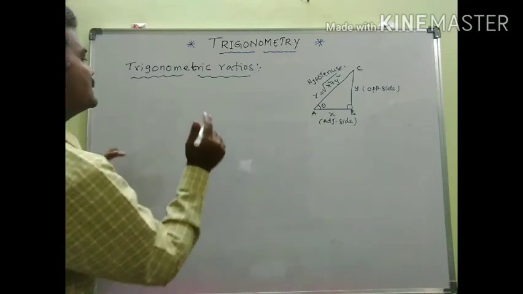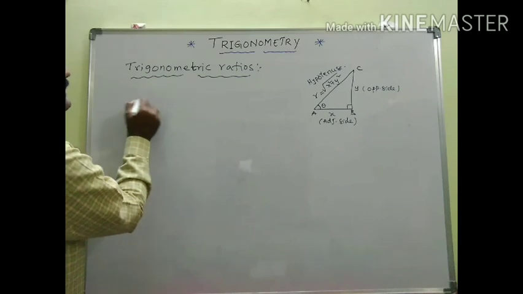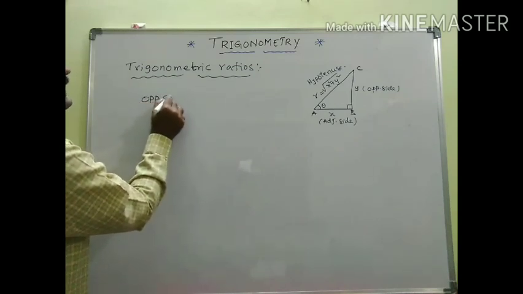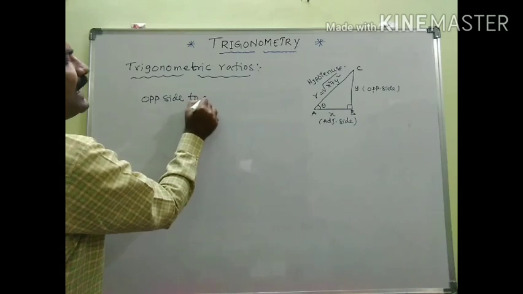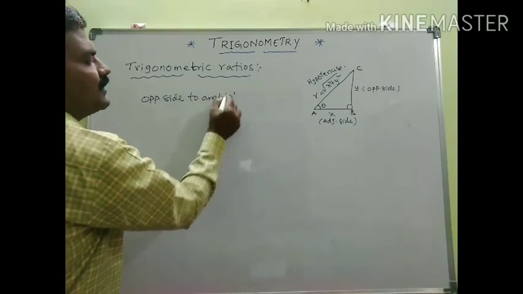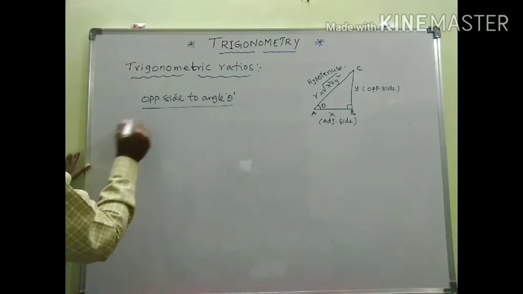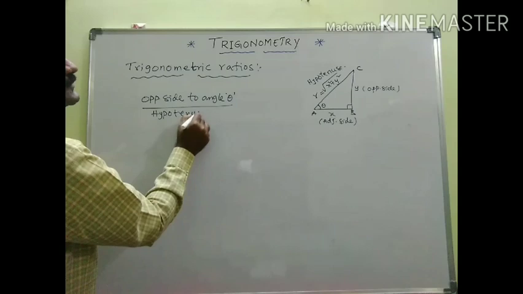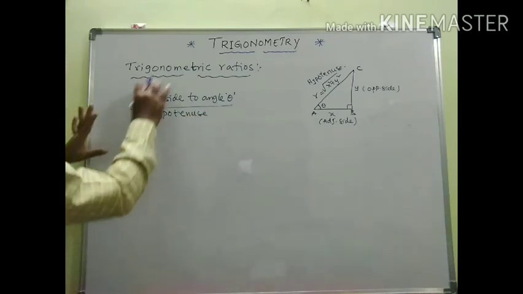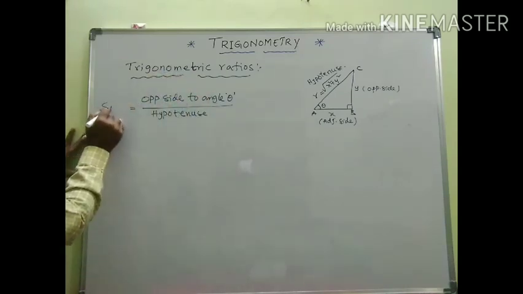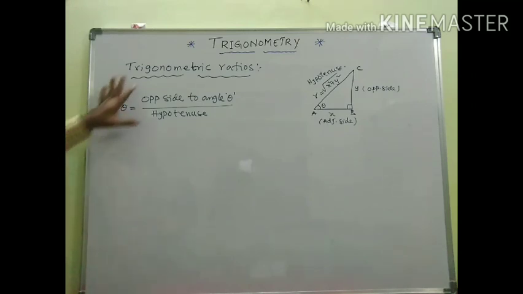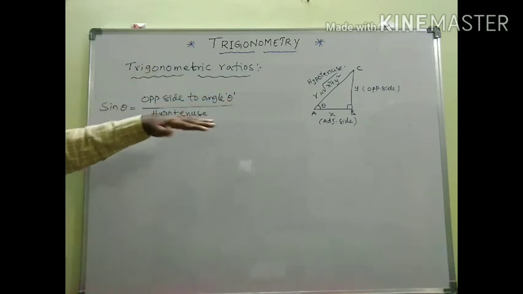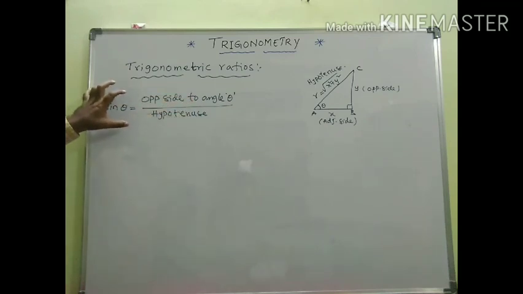Now let me first discuss the ratio between the opposite side to angle theta by hypotenuse. This ratio is named as sine theta. The ratio between the opposite side to an angle and hypotenuse is known as the sine ratio.